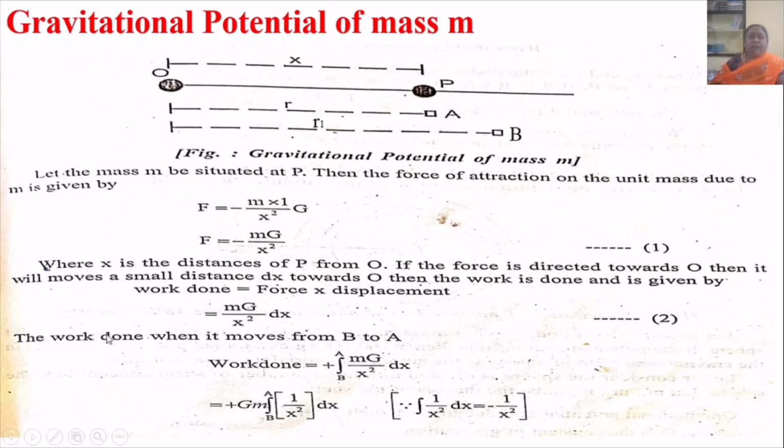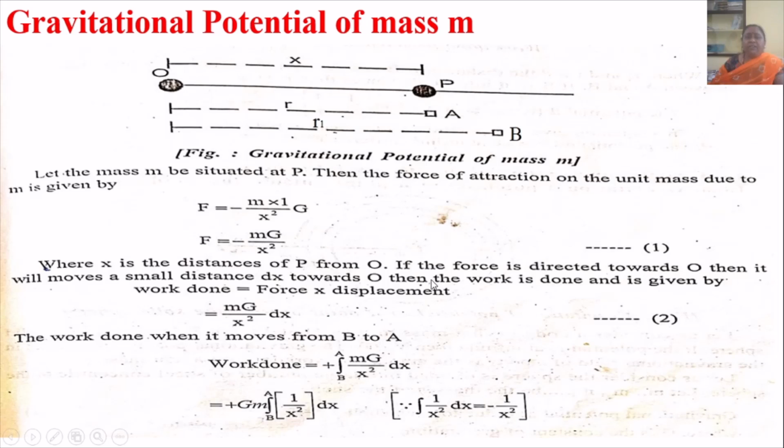Now, let us say the mass M be situated at P, then the force of attraction on the unit mass due to M is given by F is equal to minus M into 1 upon x square into G. Therefore, F equal to minus mg upon x square, where x is the distance of P from O. See in the figure that x is the distance between O and P. If the force is directed towards O, then it will move a small distance dx towards O.